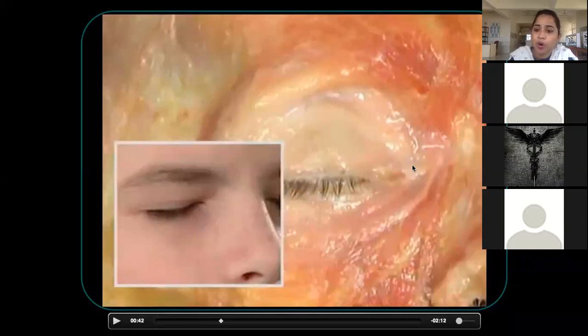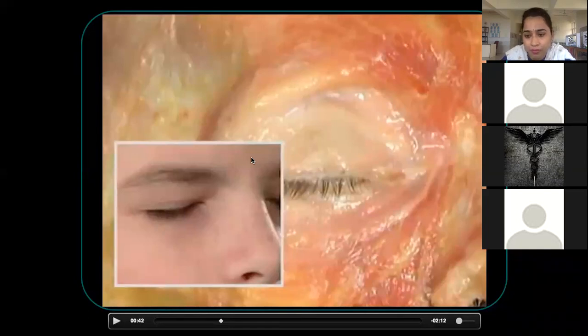The palpebral part takes origin from the medial palpebral raphe and gets inserted to the lateral palpebral ligament, which is on the lateral side, which you cannot feel because it is inside the bone. Inside the bone we have one more small ligament called the lateral palpebral raphe, or ligament. So the palpebral portion of the muscle fibers take origin from here and get inserted over here. Clear, all of you? Are you understanding?